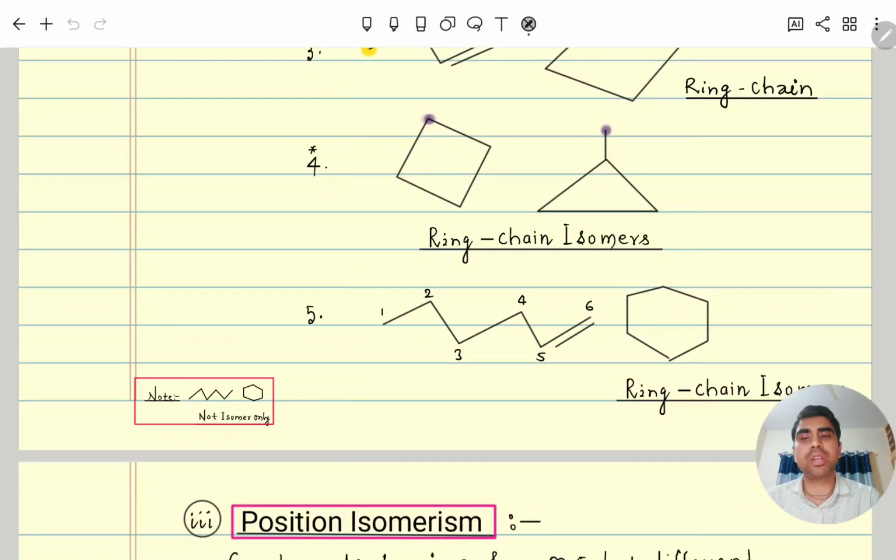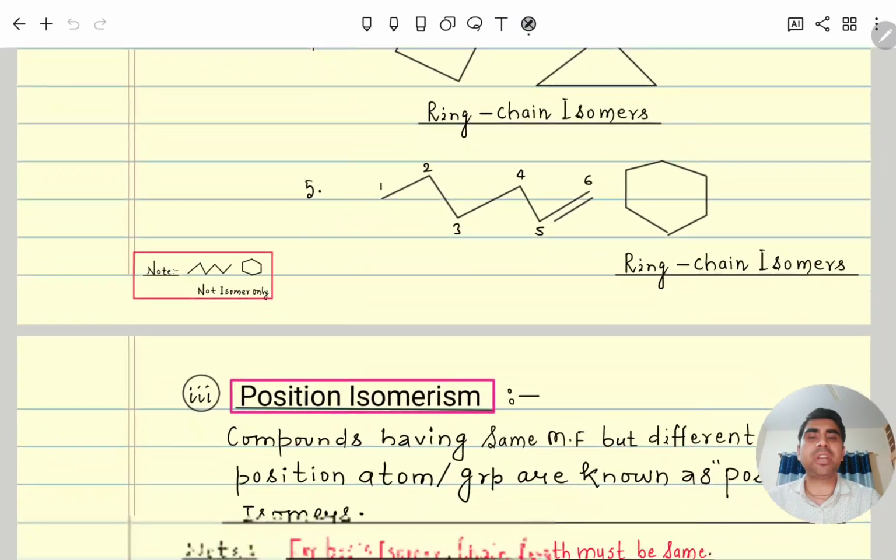Next, moving further, here you can see this is again chain and this is ring. Here alkane and cycloalkane, no, molecular formula will be different because for alkane molecular formula is CnH2n+2. Cycloalkane molecular formula is equal to alkene, CnH2n. So molecular formula will be different. So chain completed, ring chain completed.